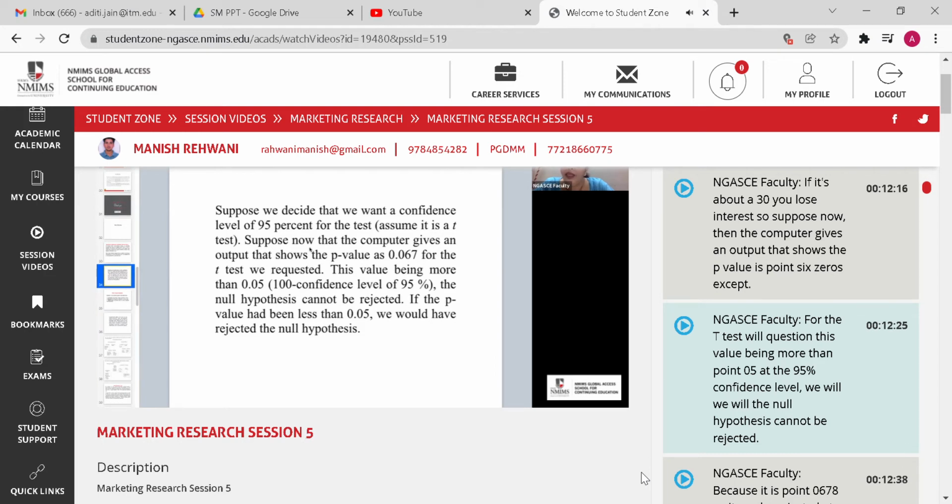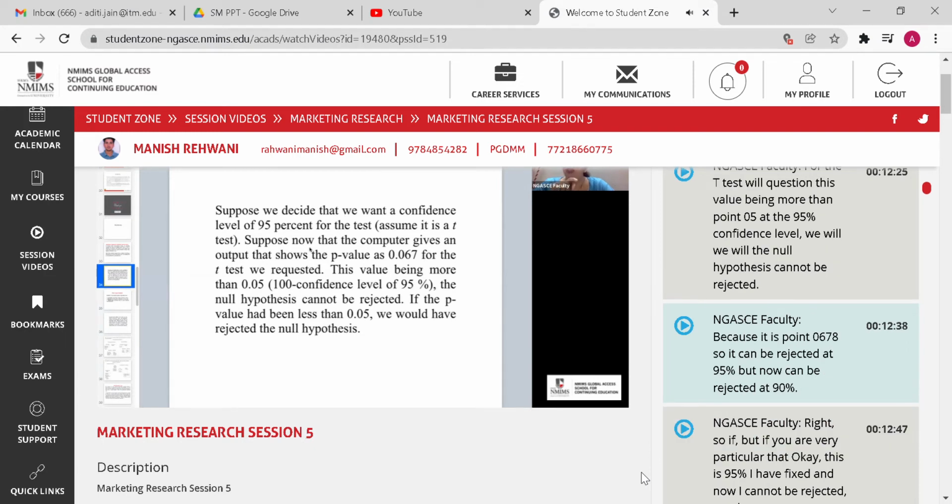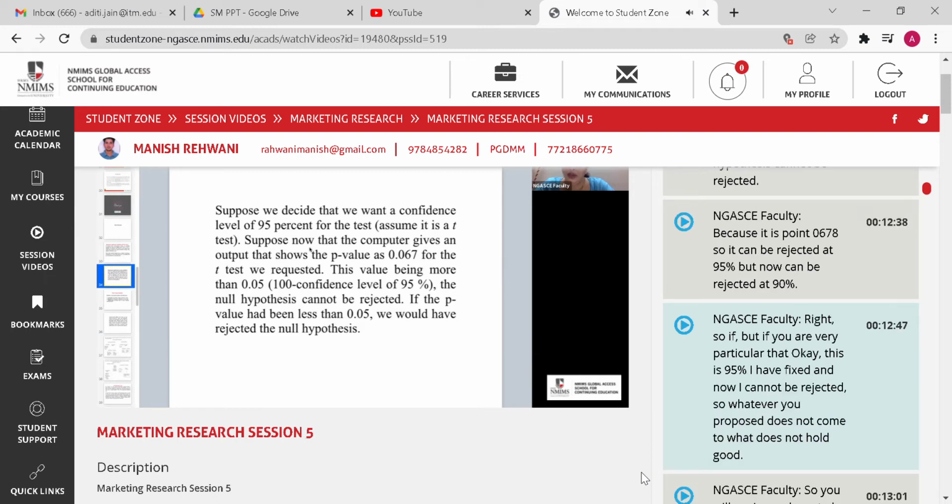This value being more than 0.05, at the 95% confidence level, the null hypothesis cannot be rejected. So null can't be rejected at 95%, but null can be rejected at 90%, right?